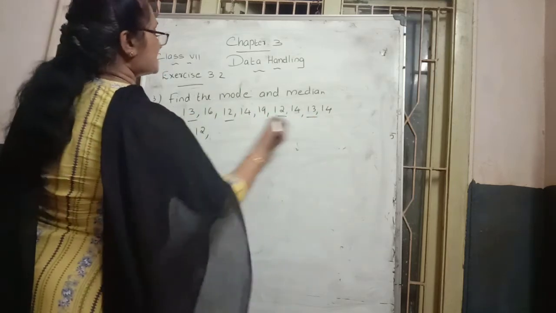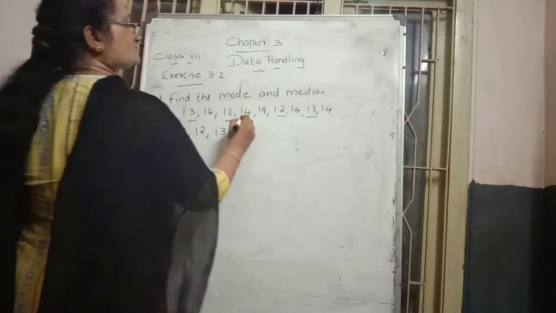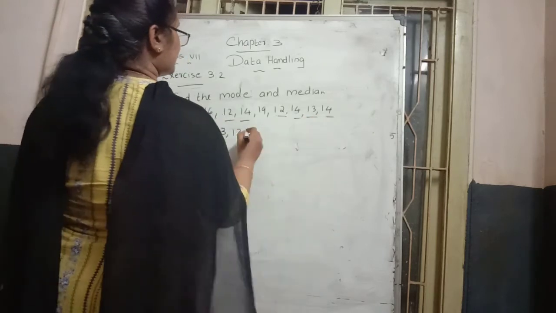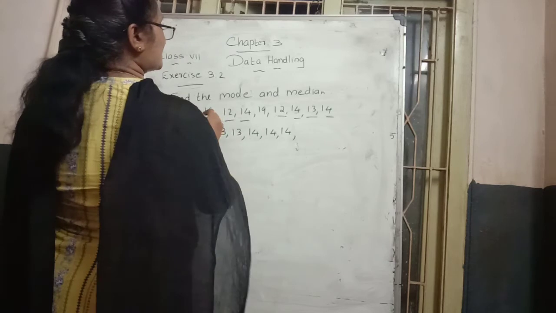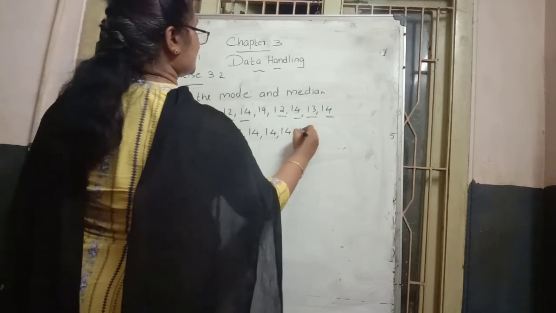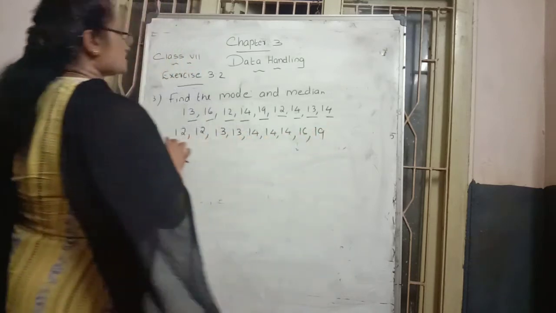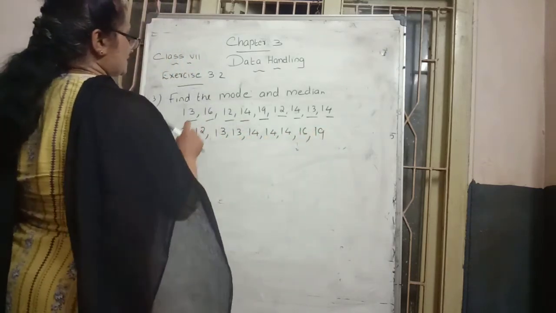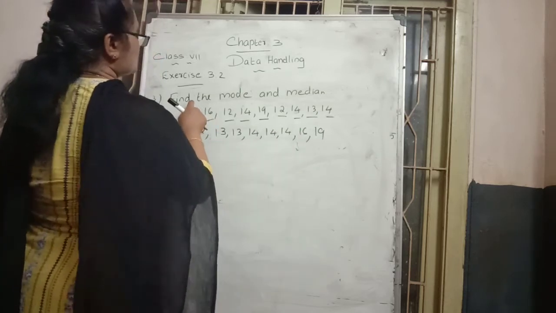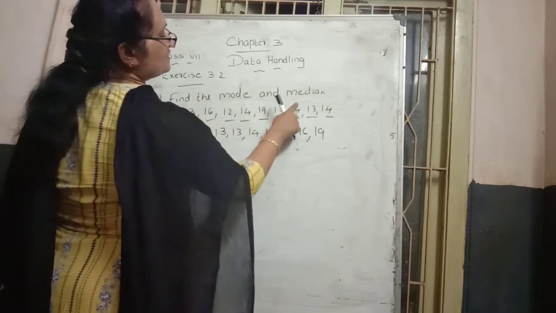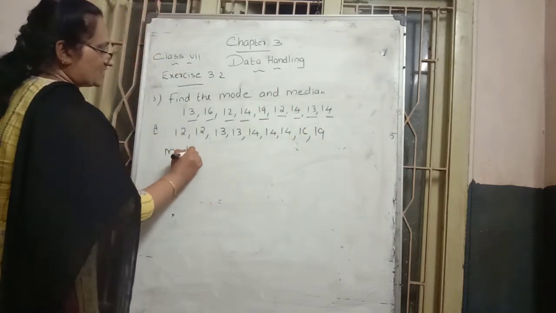How many times is 13 there? 2 times. So 13, 13, right? Next number is 14. How many times is 14 there? 3 times. So 14, 3 times, right? Next number comes as 16. So 16, right? Next, which number is coming? 19 will come there. Then count it. How many numbers are there altogether? 1, 2, 3, 4, 5, 6, 7, 8, 9. In the question also, 1, 2, 3, 4, 5, 6, 7, 8, 9. 9 numbers are there.